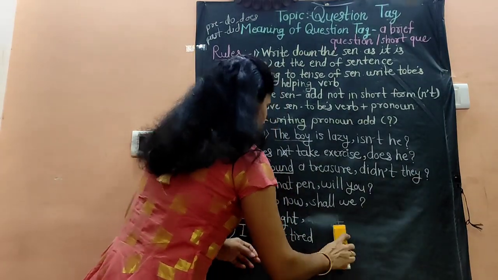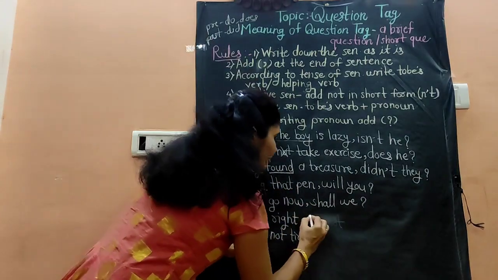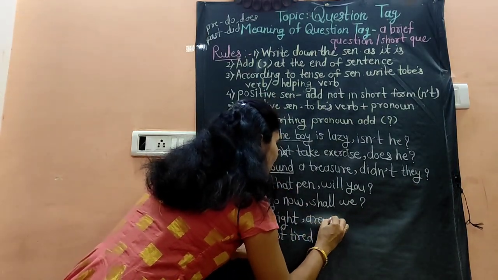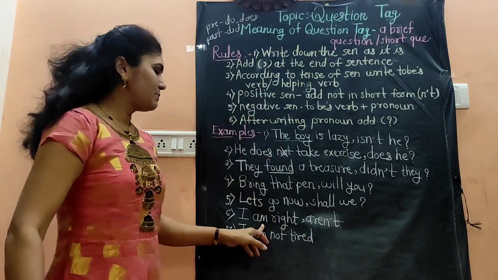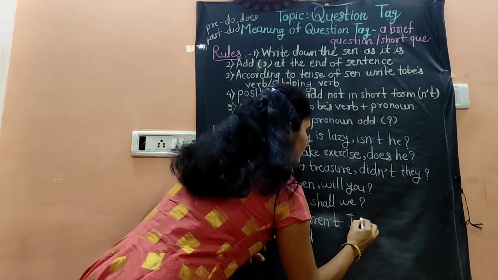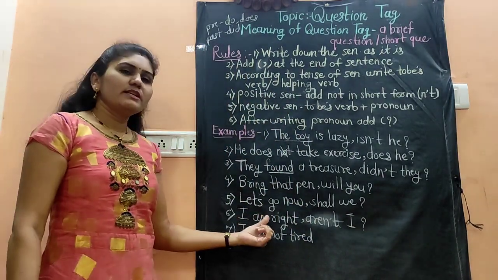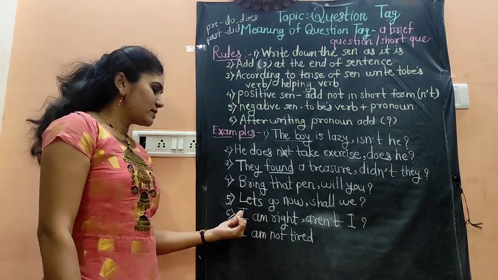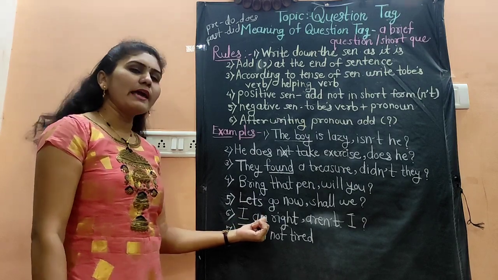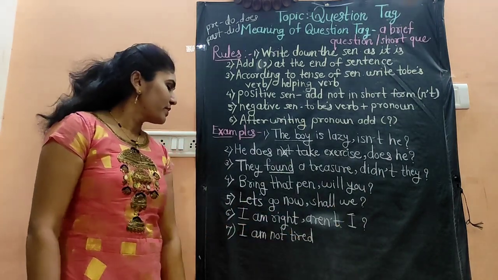If the sentence contains I am, then we will write the question tag aren't, if the sentence is positive, and then we will write the word I. If the sentence is positive and it starts with I am, then the question tag will be aren't I.